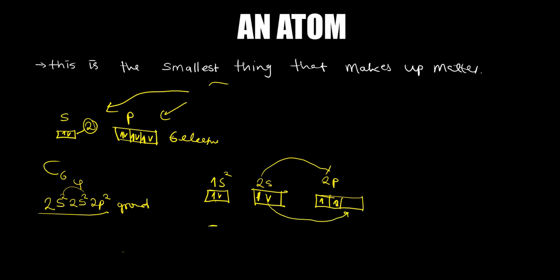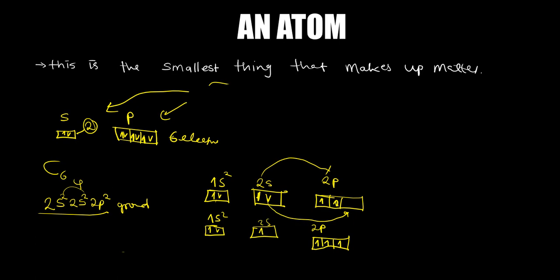So this will be 1s with 2 electrons, then 2s with 1 electron, then 2p in the excited state, where they have borrowed some electrons. So we can fill 1 there, 1 there, and 1 there.